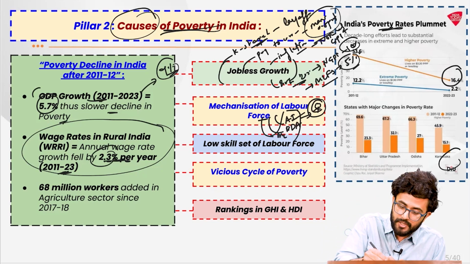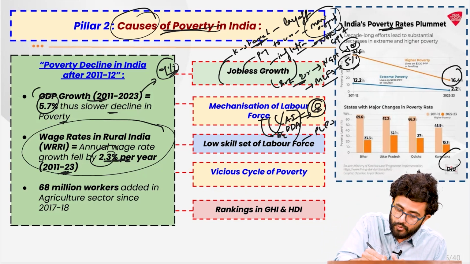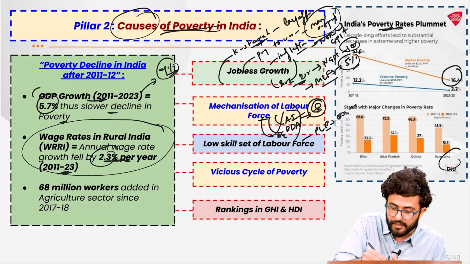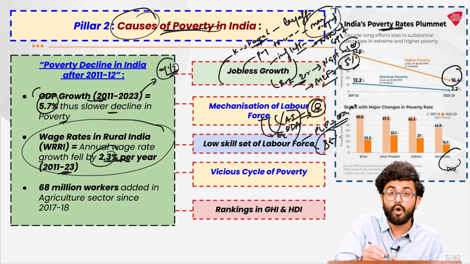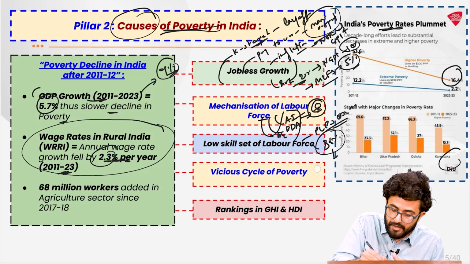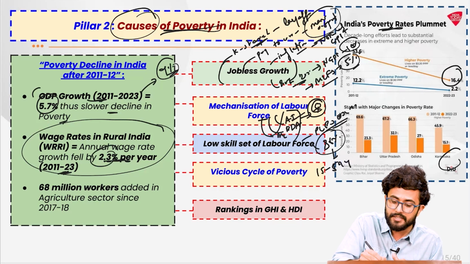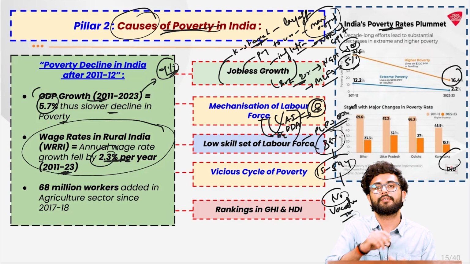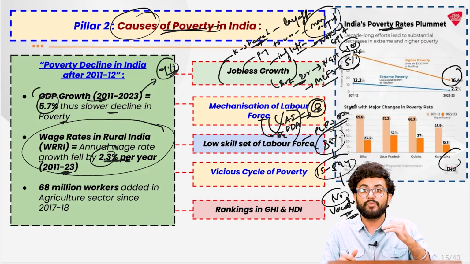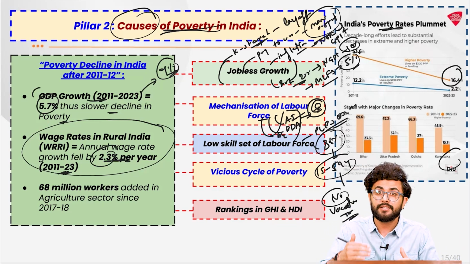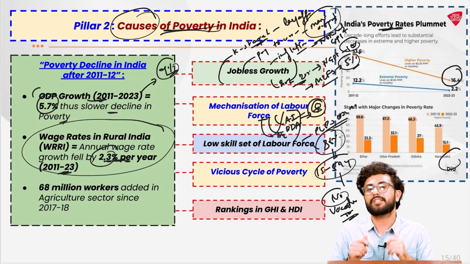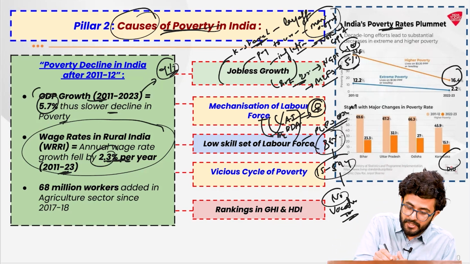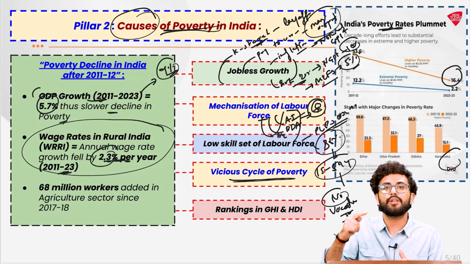As per the Periodic Labour Force Survey 2022-23, 86% of the working age population between 15 to 59 years does not have any vocational training at all. So there exists a huge gap between the industry requirement and the skill set offered, a huge mismatch. And all of this basically leads to what? The vicious cycle of poverty.